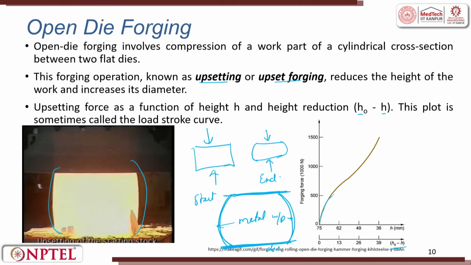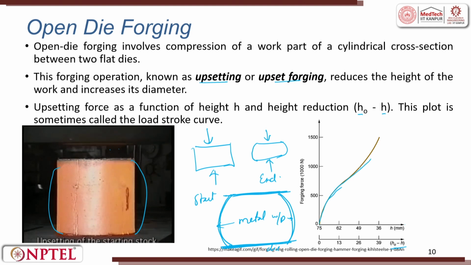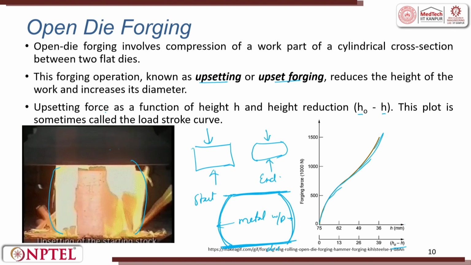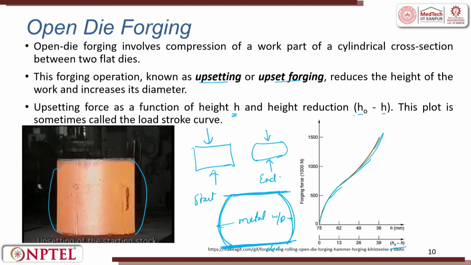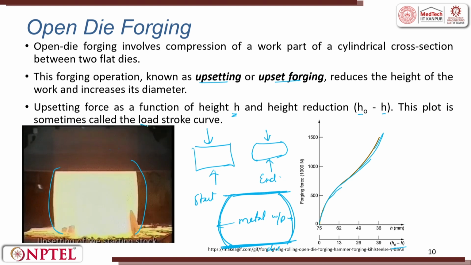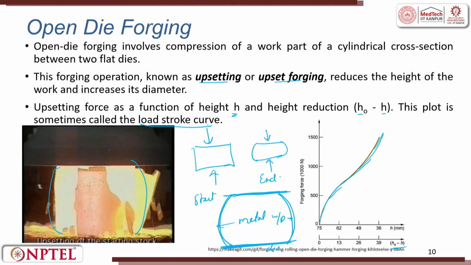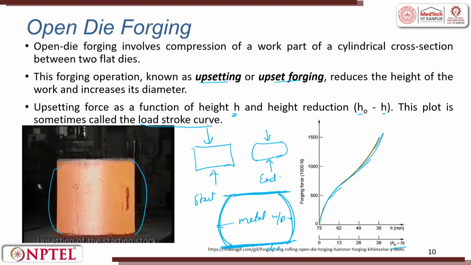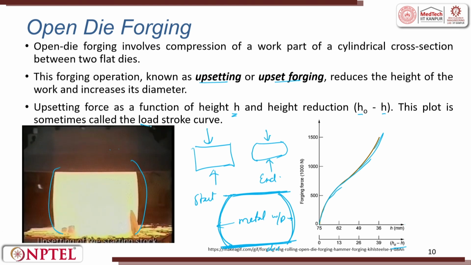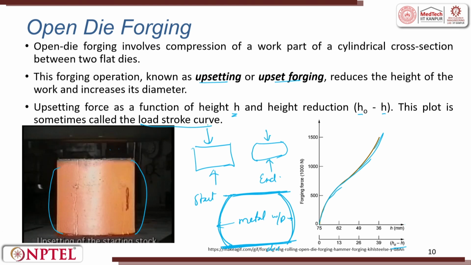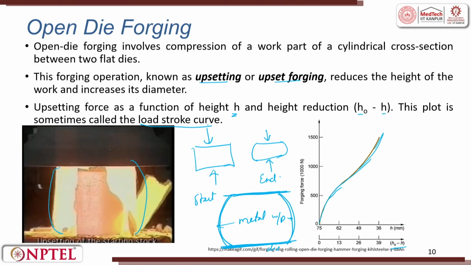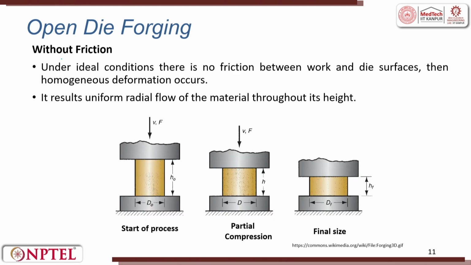So, you can see there the response of the curve, right. The upsetting force as a function of the height h and the height reduction h naught to h. This plot is sometimes called the load stroke curve. Spanners are open forged. Your chisel, your knife, right, and all the agricultural implements, when the blacksmith hits, it is all open die forging.